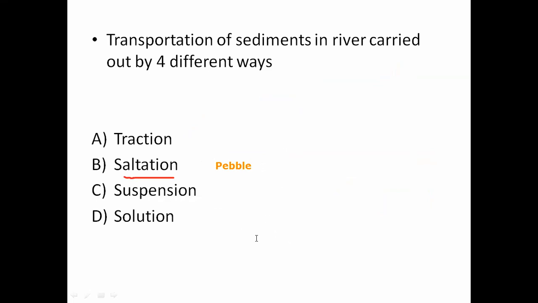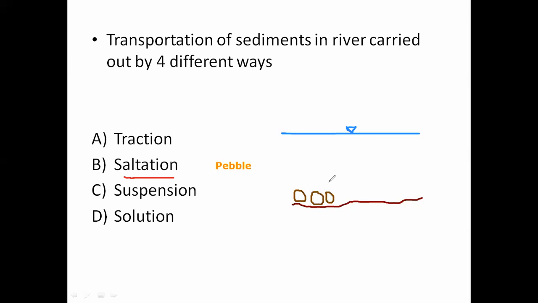Okay, that transportation is considered as a saltation process. Now how does it happen? Just wait, I will show you. Suppose this is the river bottom and this is the level of water present in that river. Okay, now here the pebbles are present in the river bottom. So these are the pebbles present in the river water.